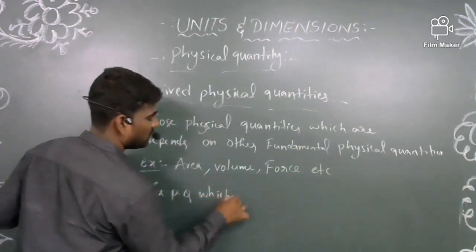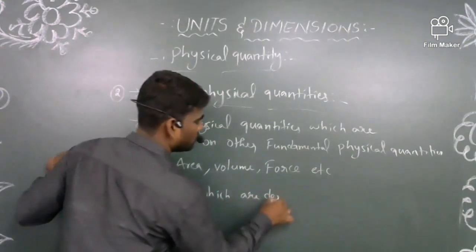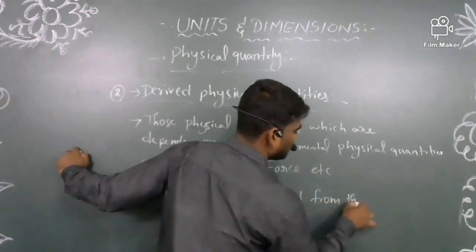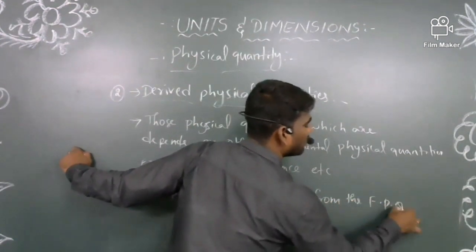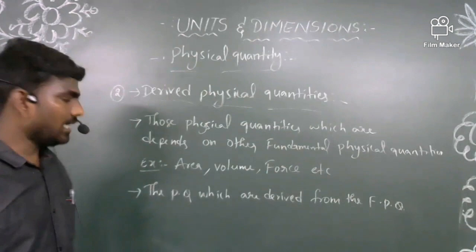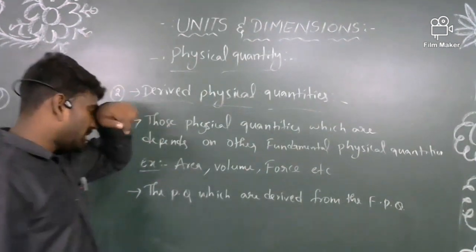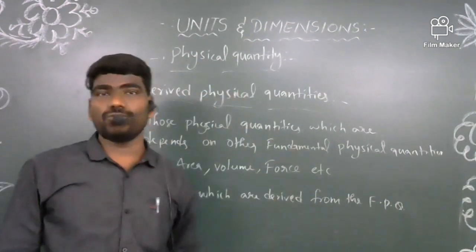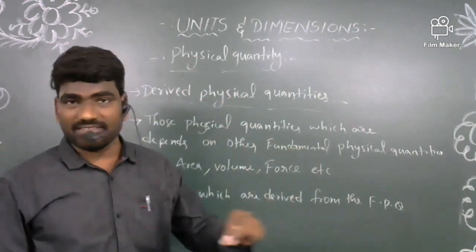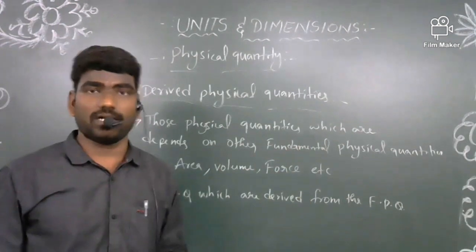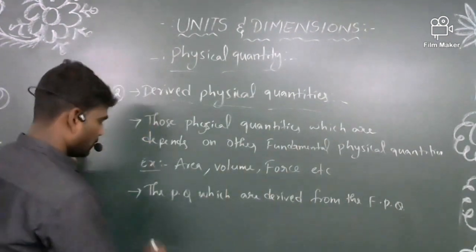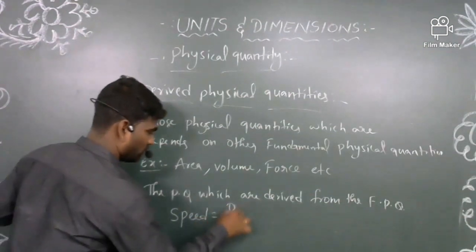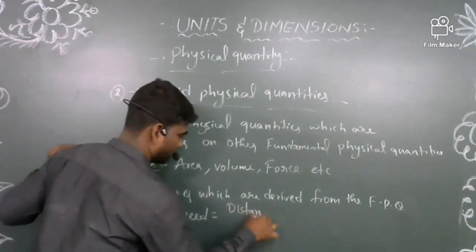I think these derived physical quantities are obtained through multiplication, division, addition or subtraction of the fundamental physical quantities. Suppose you take one more example, speed. Speed is nothing but, as we know, distance by time.